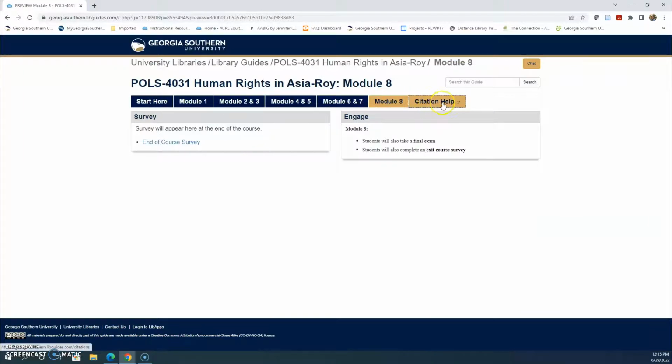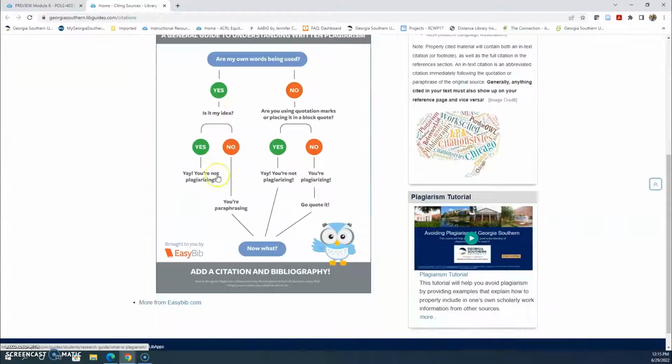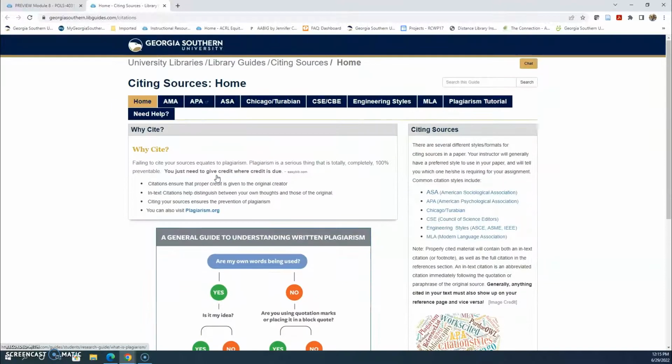The very last tab here is Citation Help. When you need to write a paper for your class or present information, it's important that you cite it properly. So we have linked to our library guide about citation, so please be sure to access it for further assistance.